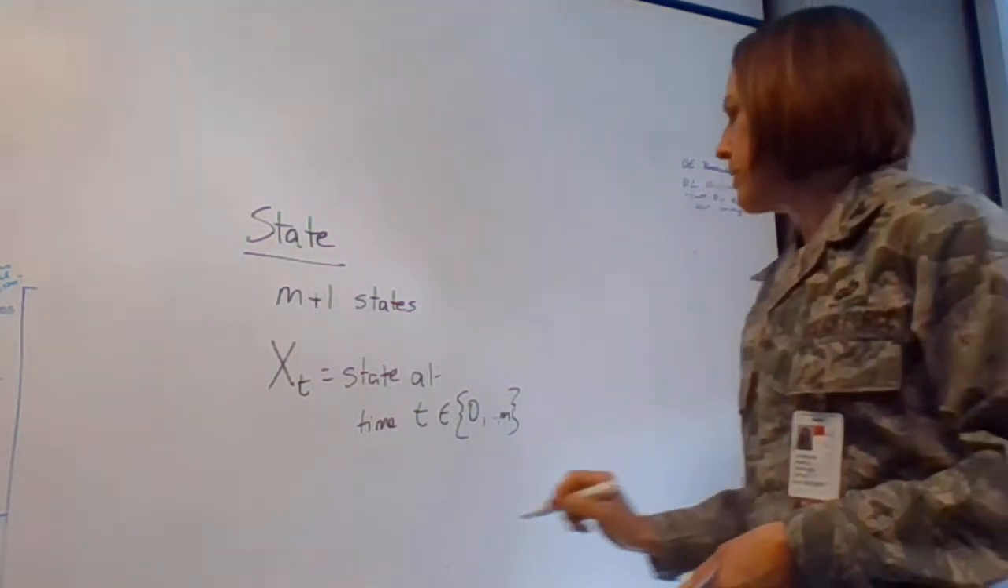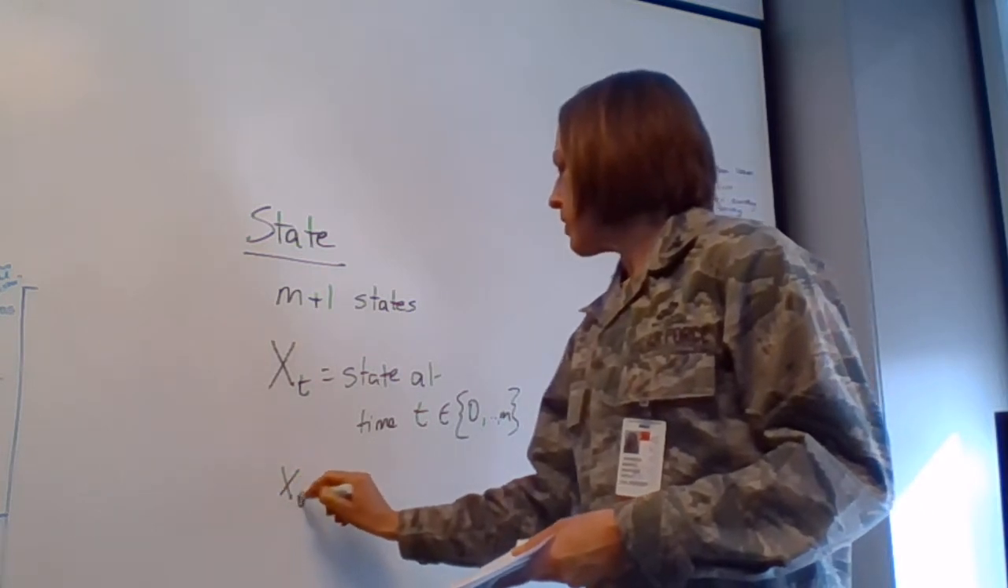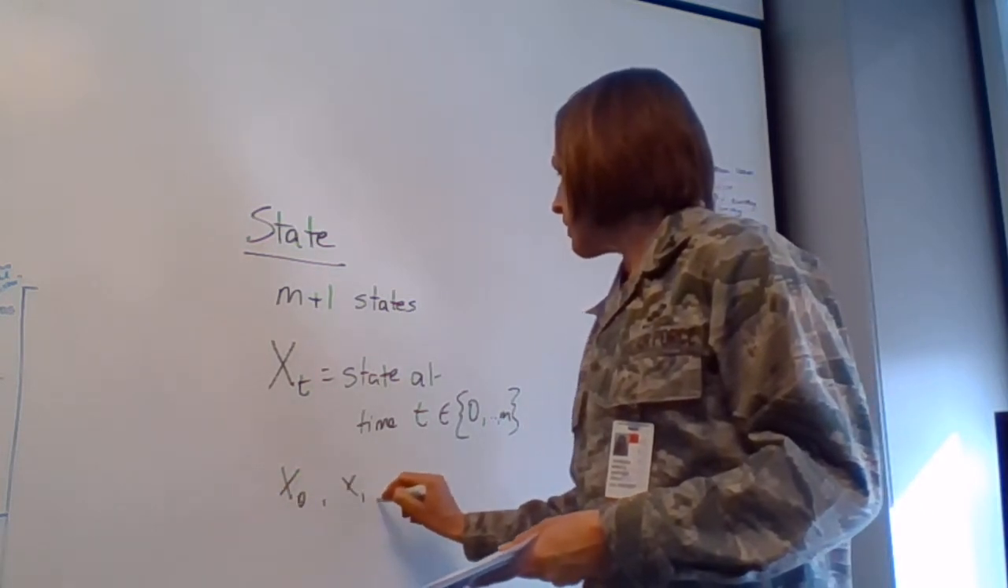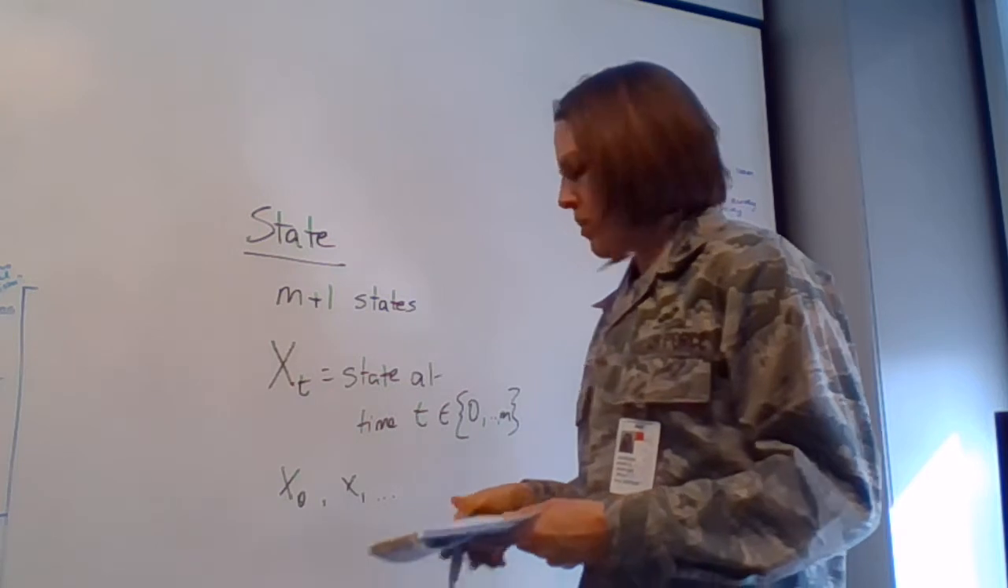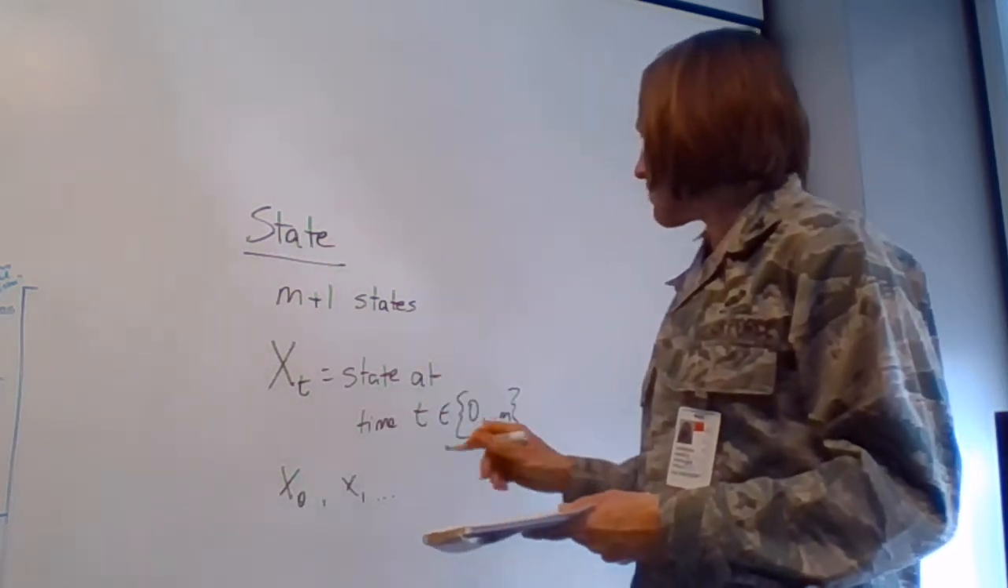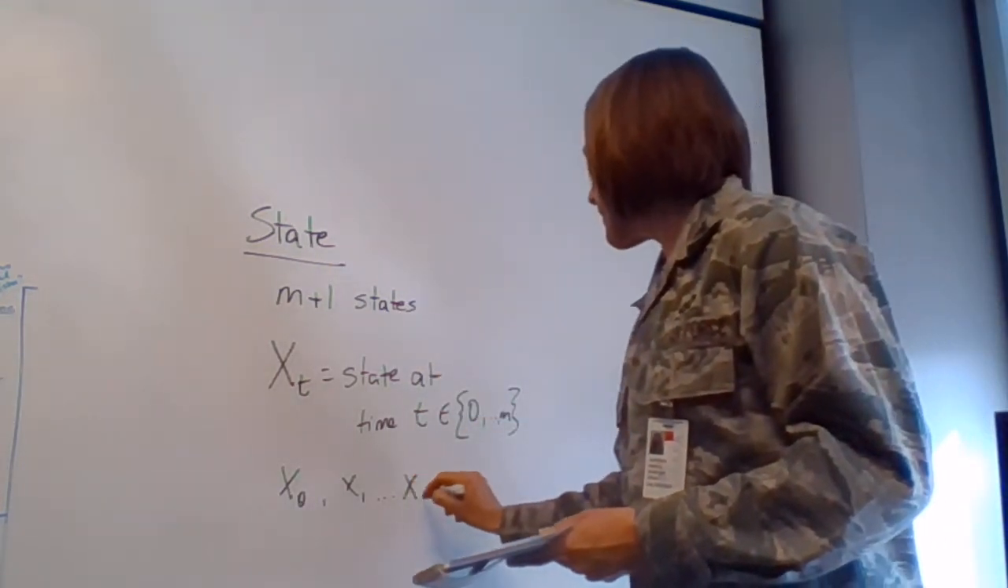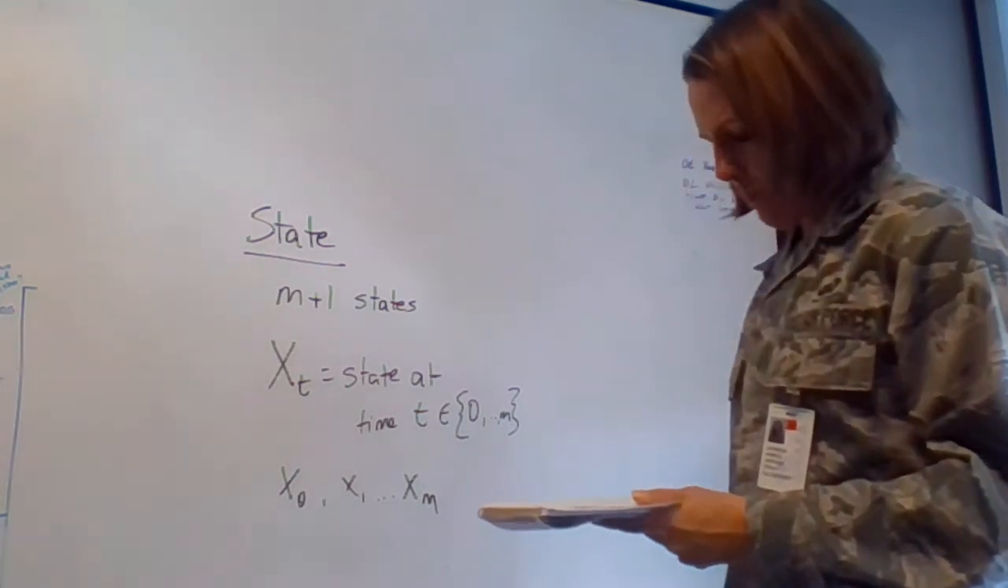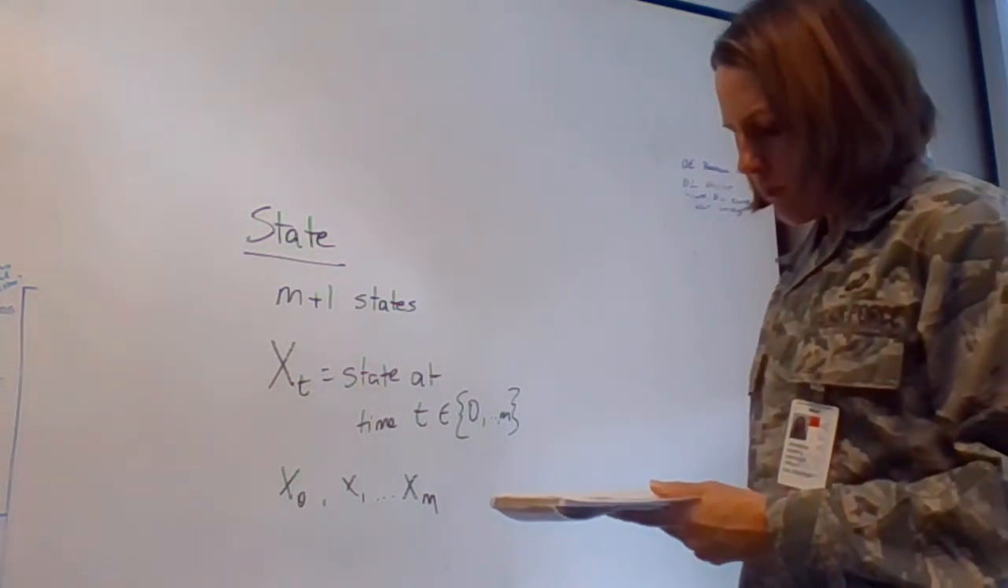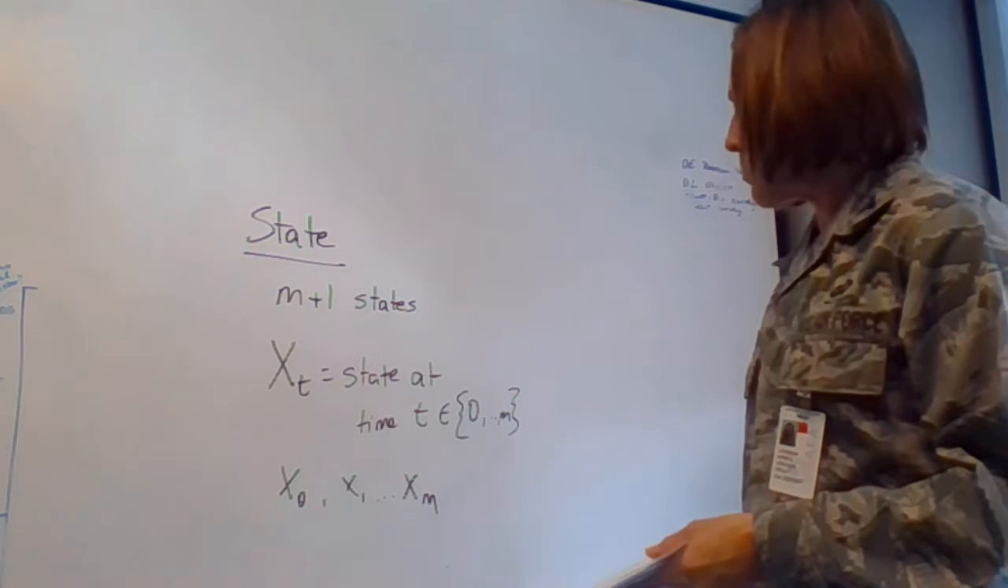So we can have x0, x1, and so forth, up to x of m. Okay. So we have a one-step transition probability.